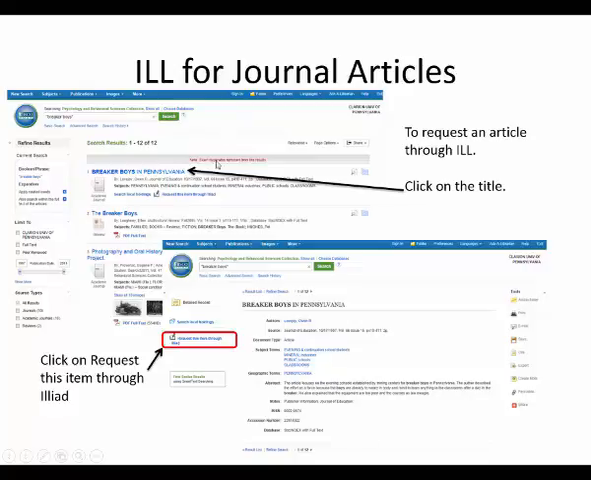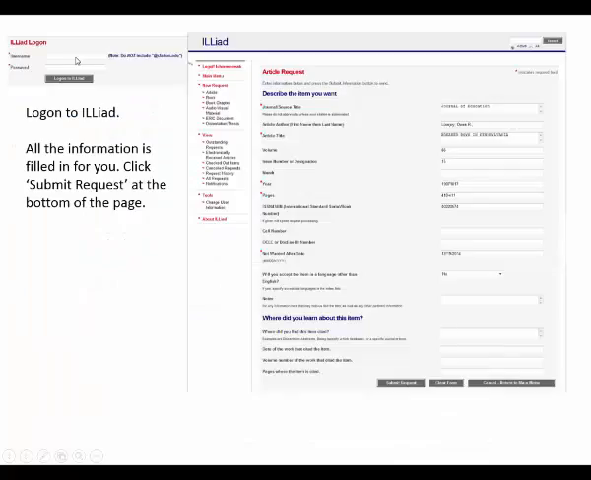If I can't find information, I looked up the Breaker Boys here, and I found this top article, Breaker Boys in Pennsylvania. Sounds great, but I don't see any PDF here. So I clicked on the title, I brought up the article record, and then I'm clicking on request this item through ILLiad. Log into ILLiad with your username and password, and all the information will be filled in for you. All you have to do is come down here to the bottom and submit request.